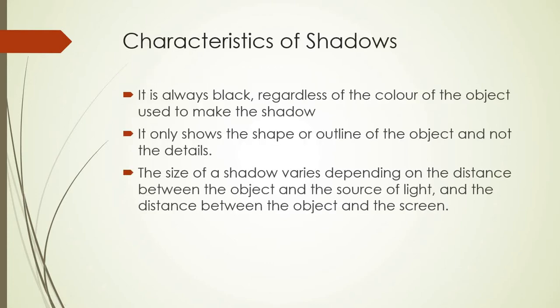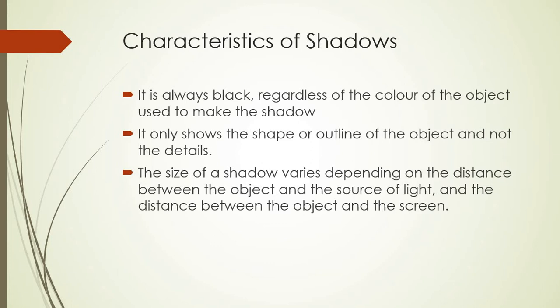Now coming to the characteristics of shadow, means what are the different qualities within the characteristics of shadows. The first one is, it is always black regardless of the color of the object used to make the shadows. Whenever you have seen a shadow, it is always black in color. Even if you are wearing a very colorful t-shirt, your shadow is always black.